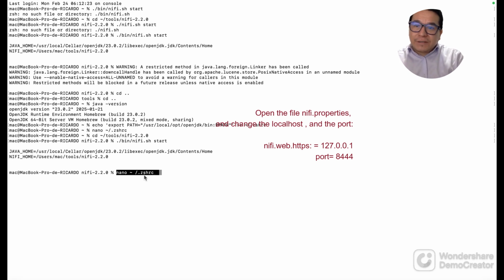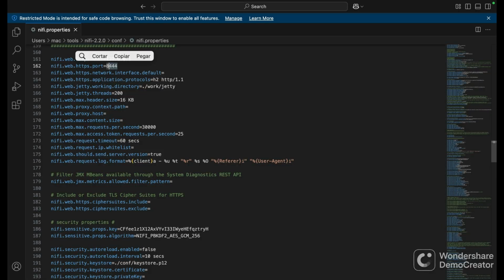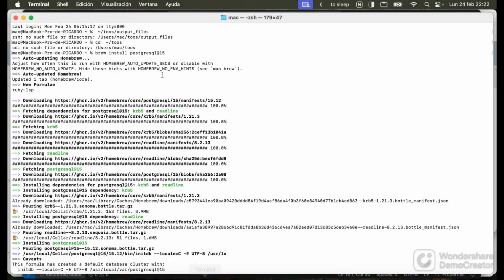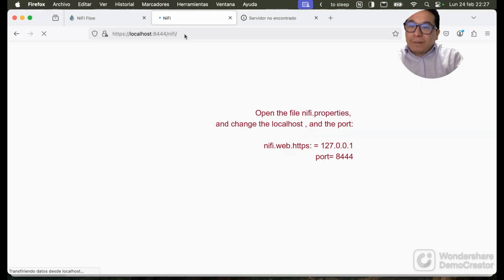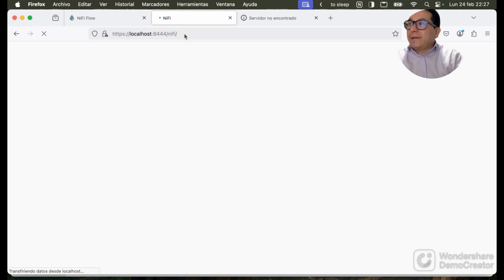enter, for instance, to the file nifi.sh. See, let's take a look at the expression in this command that we are going to use. As we saw, the file nifi.sh is in the folder bin, so we enter the folder bin and we start this file nifi.sh.